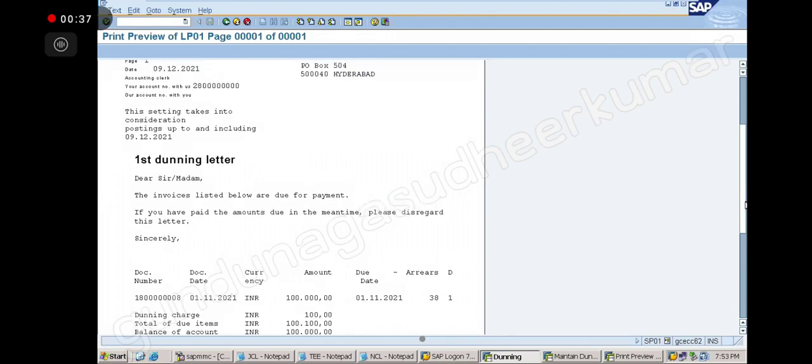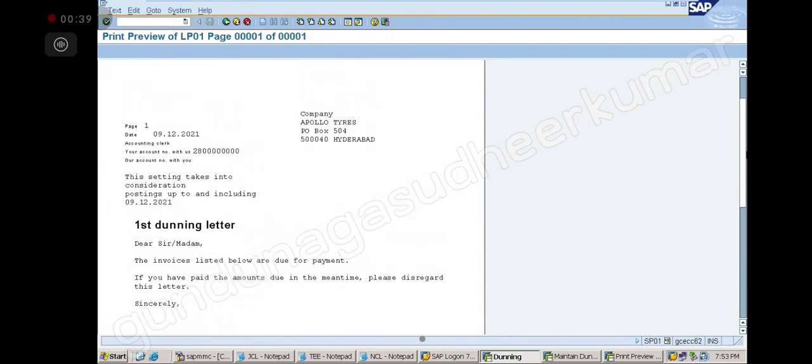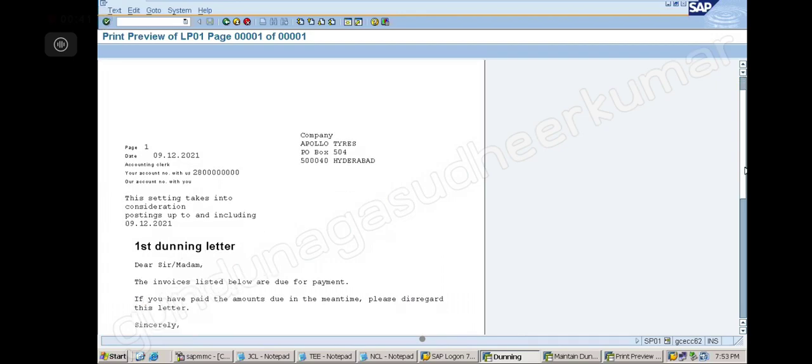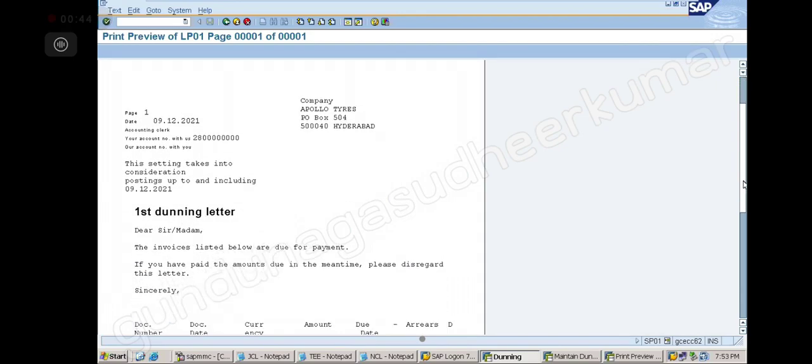Sir, did we select the form? Have we given the correct form or not? In the procedure itself we have given the form. Dunning text we have given. Dunning text. Okay.